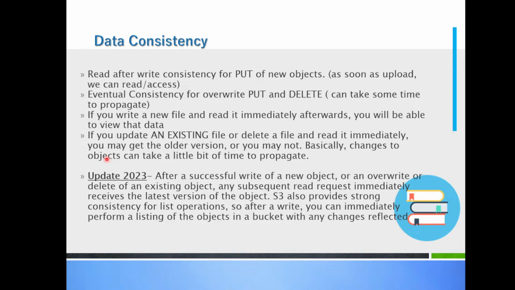Now let's understand a little bit about data consistency. What is meant by data consistency? Anybody know what is meant by consistency? The word consistency, in a general way, means regularly.